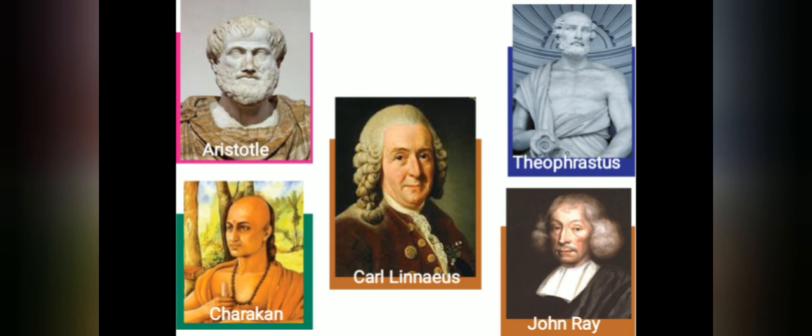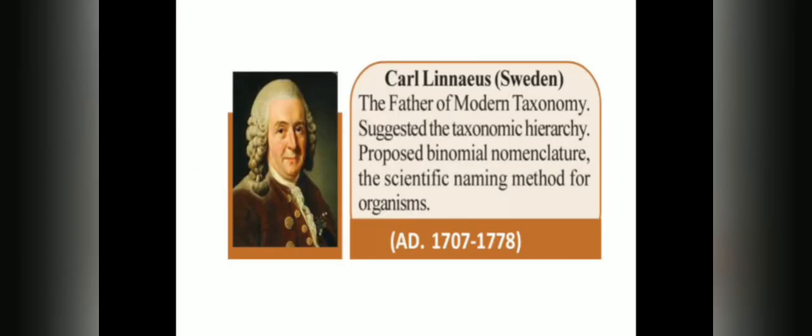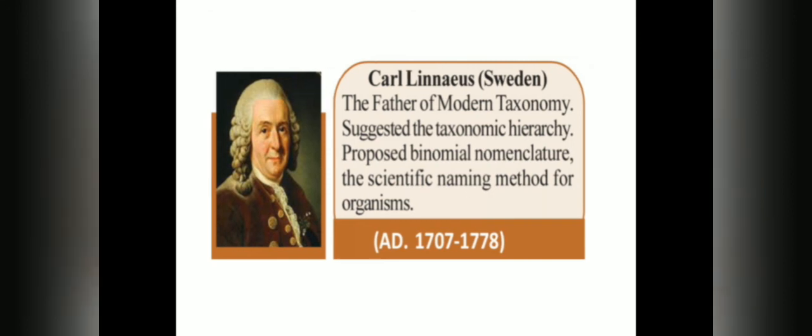And then we have discussed mainly the contribution made by Carl Linnaeus. Carl Linnaeus is the father of modern taxonomy, and his contributions are binomial nomenclature and taxonomic hierarchy. Taxonomic hierarchy means based on similarities or differences, all organisms are placed in different levels of classification.